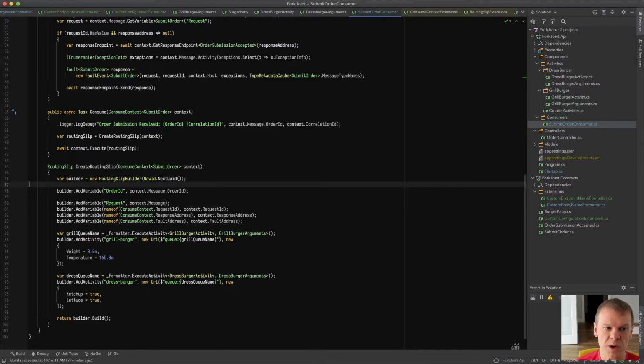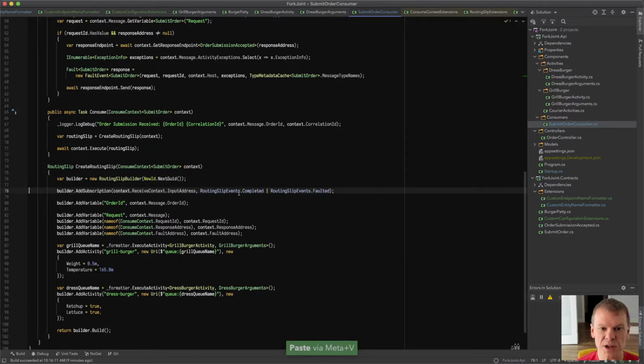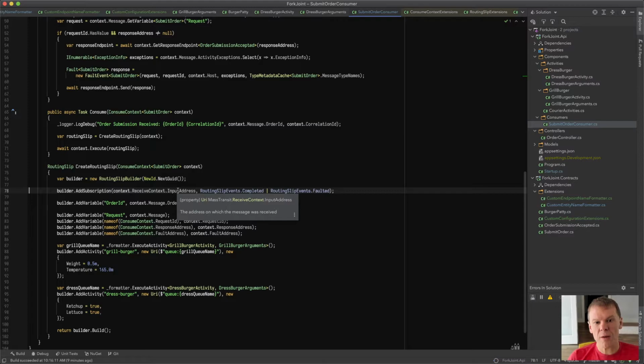In this case, I'm going to add a subscription to say I want the routing slip completed and faulted events to only be sent to this endpoint where I'm hosting the consumers that handle those. Because I know that I created the routing slip, and I want those routing slip events to come back to this consumer, which I'm going to then handle and use to complete the request.